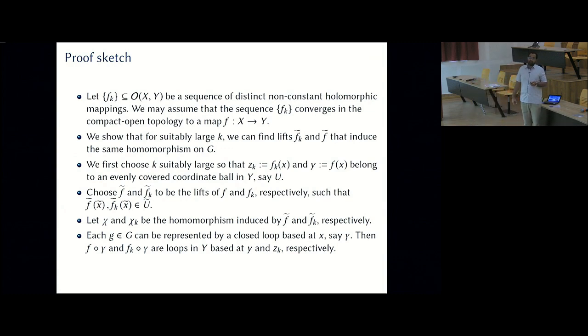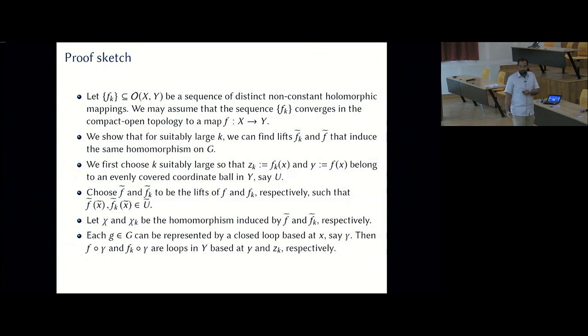Consider the homomorphisms induced by F tilde and Fk tilde, call them chi and chi k. Now, each element of G can be represented by a closed loop at X, say gamma. I'm just using the isomorphism between G and the fundamental group. Then F composed with gamma and Fk composed with gamma are loops based at Y and Zk respectively, right? Now, you might think we are done because Fk's converge uniformly to F, so it's intuitively clear that F composed with gamma and Fk composed with gamma will be the same loop, and therefore we are done.